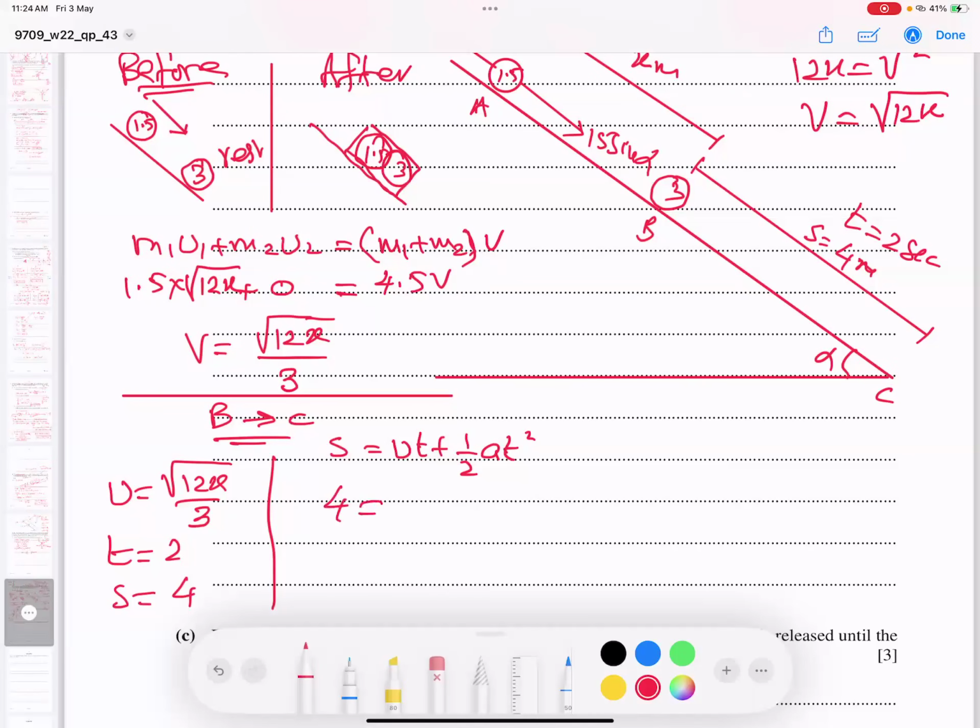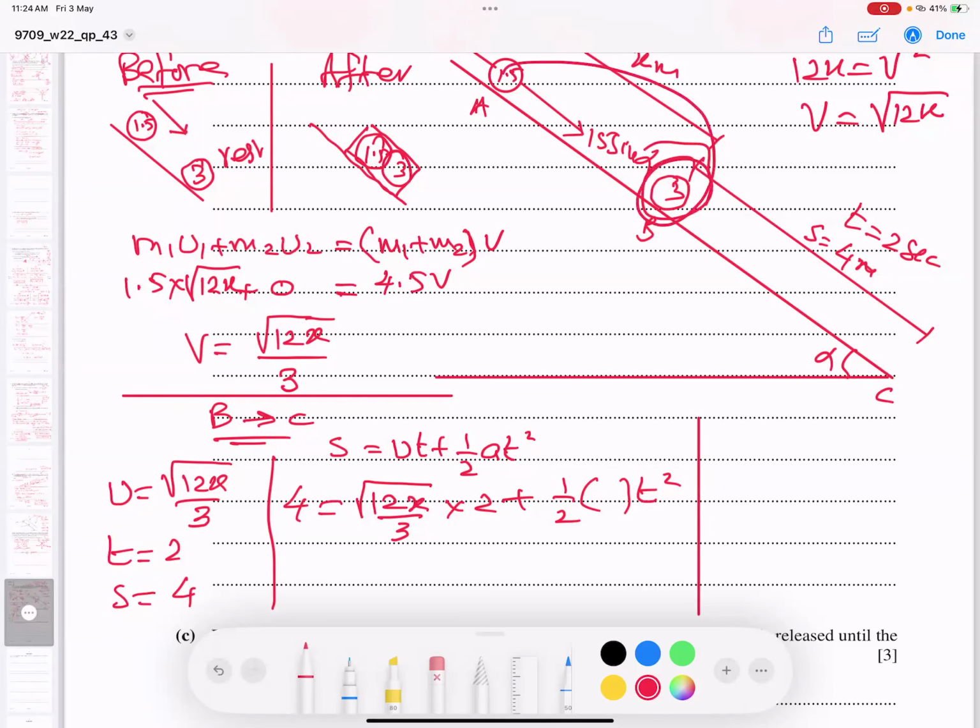And S is 4, U is root 12x by 3, with the root coming to the top. Time is 2, half a time. Another trouble came now. What is the acceleration of this particle after collision? This is another trouble now coming. So I will find this acceleration, and t squared. If I get the acceleration, I will get my answer of x. So it works, students. Now I have to work out this acceleration, but it's not here.